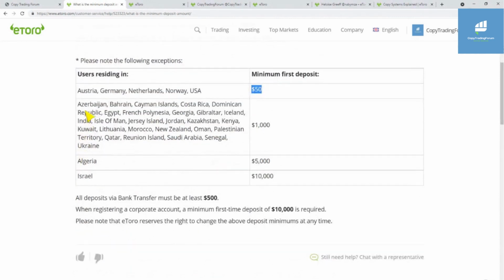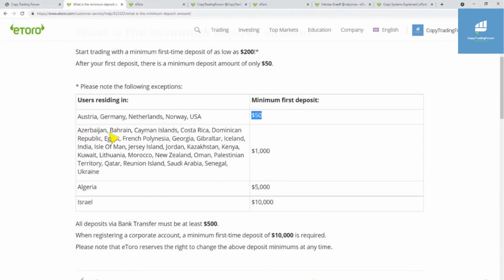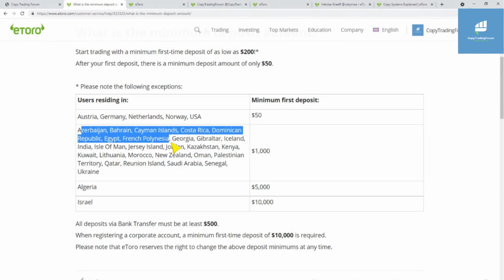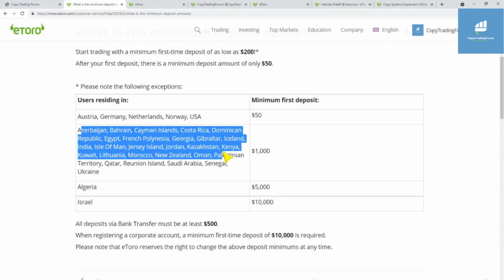But there are some countries that are exceptions. If you live in these countries, the first time minimum deposit is $1,000. So I'll quickly list them off: Azerbaijan, Bahrain, Cayman Islands, Costa Rica, Dominican Republic, Egypt, French Polynesia, Georgia, Gibraltar, Iceland, India, Isle of Man, Jersey Island, Kyrgyzstan, Kenya, Kuwait, Lithuania, Morocco, New Zealand, Oman, Palestine Territory, Qatar, Reunion Islands, Saudi Arabia, Senegal, and Ukraine.